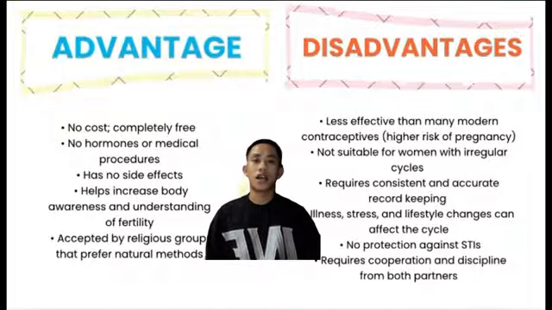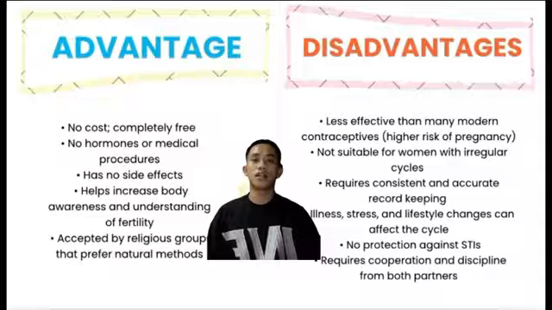There is a higher chance of miscalculating fertile days. Number 2. Not suitable for women with irregular cycles. If your cycle length changes frequently, it becomes very difficult to predict fertile days accurately. Number 3. Requires consistent and accurate record keeping. You must track your cycle every month, usually for several months to get accurate data.